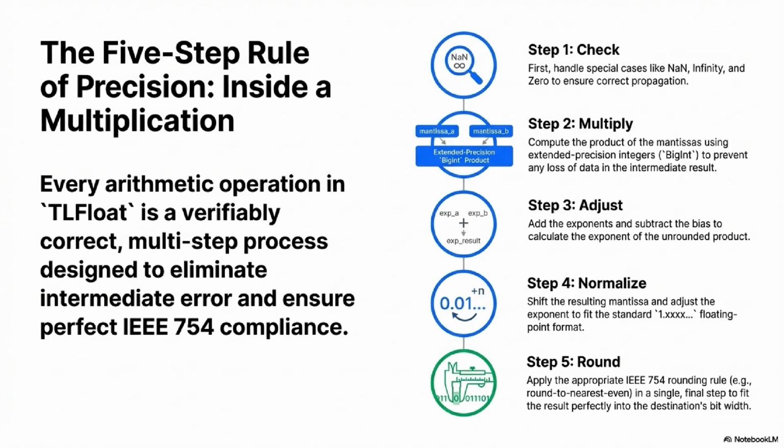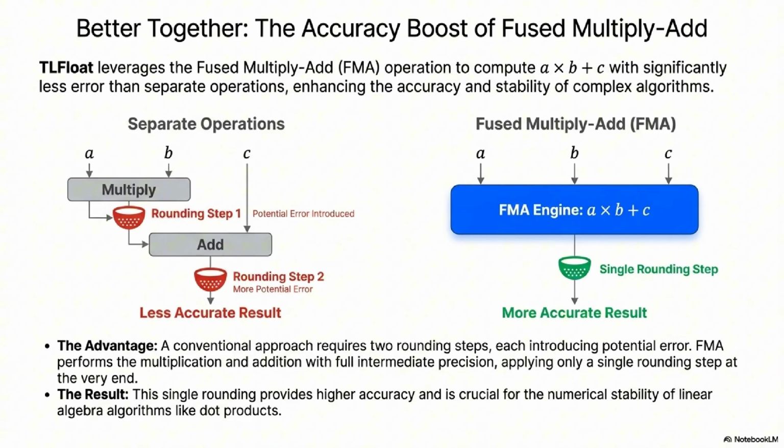This step-by-step adherence to the standard is what gives you confidence, and I can't think of a place where that's more crucial than in the fused multiply-add operation, or FMA. It computes A times B plus C. FMA is the secret weapon for numerical analysts who are hunting for stability. If you do it the naive way, you calculate A times B first. You get an intermediate result, and that result has to be rounded to the standard precision. So you lose some digits right there. You lose precision. Then you add C to that already rounded result, which introduces a second rounding error. That's 2 opportunities for precision loss.